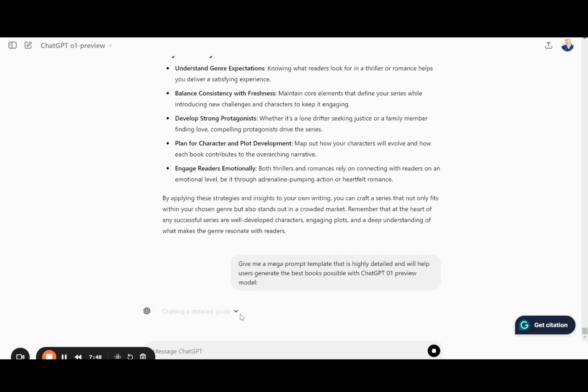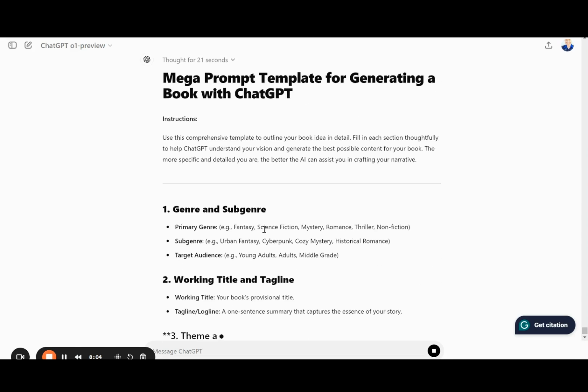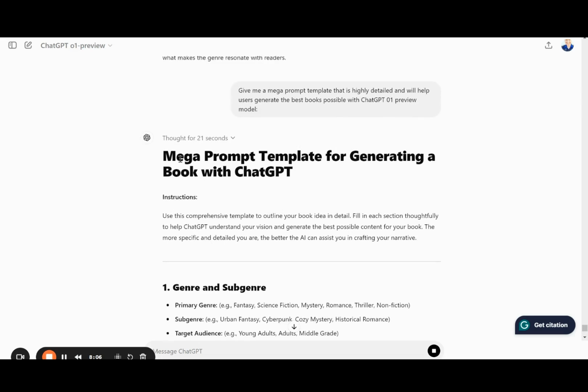You can see it's thinking and telling you what it's doing here as I'm asking the model for a mega prompt template that is highly detailed and will help you or me generate the best books possible with ChatGPT. So we're going to see what it gives us. So here's the mega prompt template instructions. Use this template, put in your details.